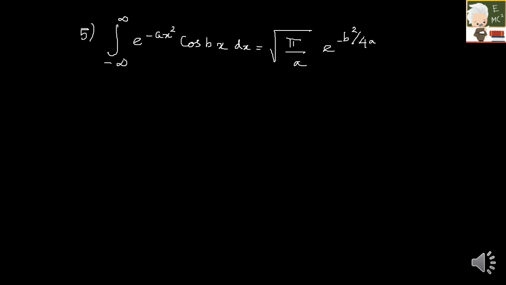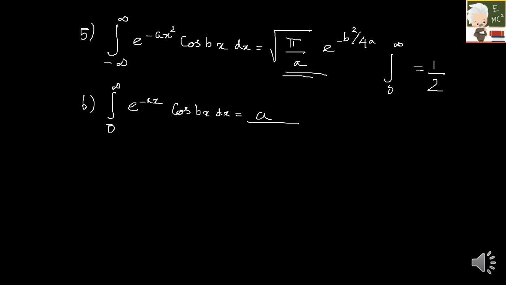Sometimes in this the limit might be from 0 to infinity. In that case you have to multiply 1 by 2 into this answer. Okay. If there is a change in the limit, you have to use this. And then the sixth one is integral 0 to infinity e raised to minus ax cos bx dx, which is given by a by a square plus b square. And then the seventh one is integral 0 to infinity e raised to minus ax, in this case it is sine bx, which is given by b by a square plus b square.